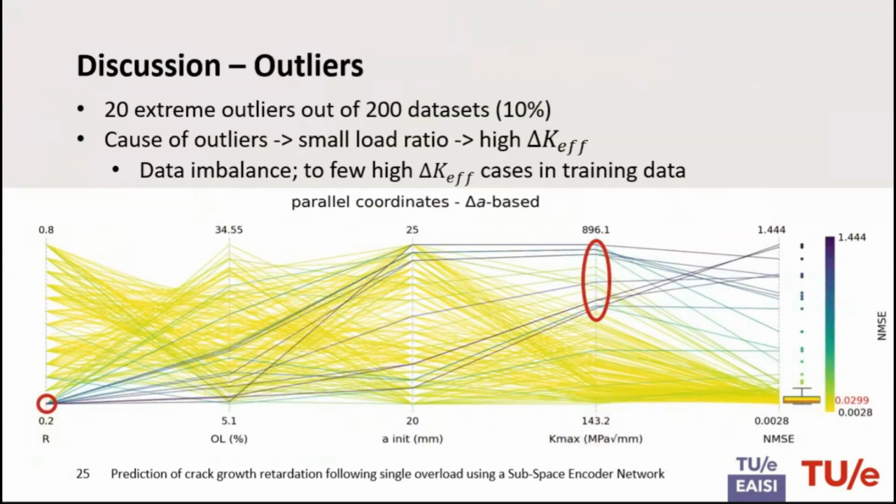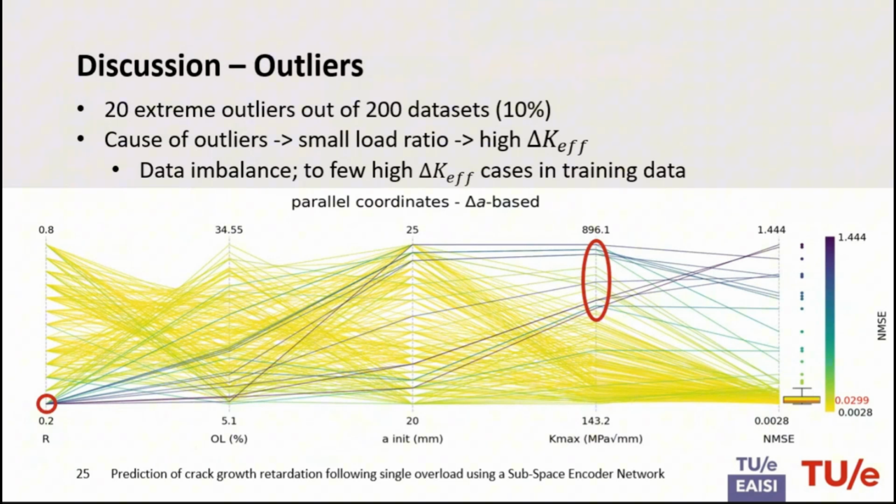So I just showed you this data set, but we have a lot more outliers. In total, we had 20 outliers out of the 200 data sets. And the cause of these outliers is that when we have a small loading ratio, the effective delta K is higher, and this doesn't scale proportionally.